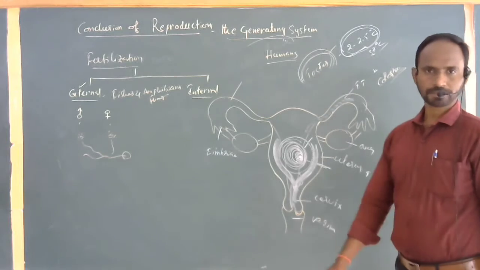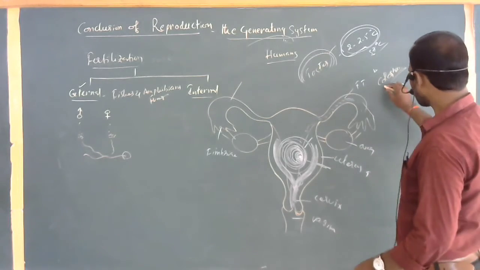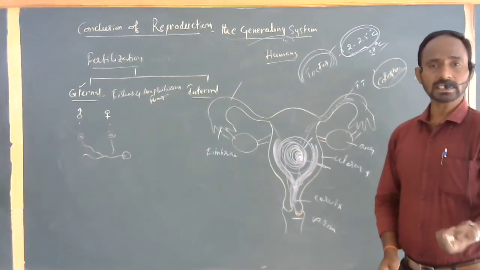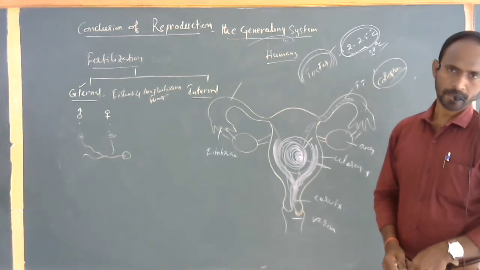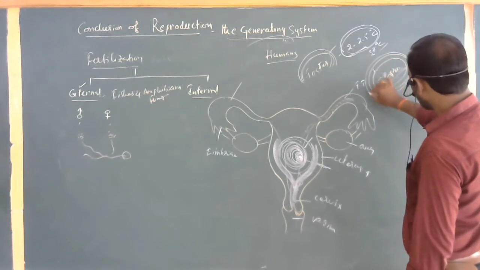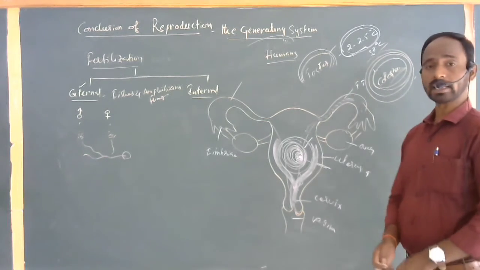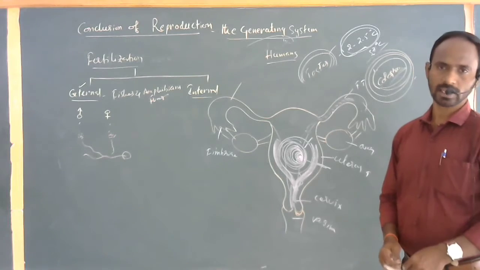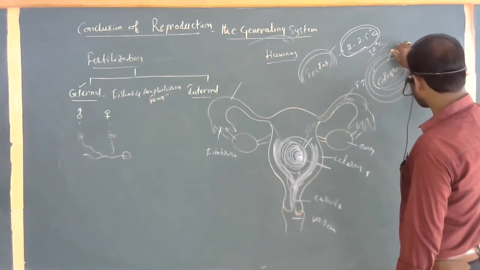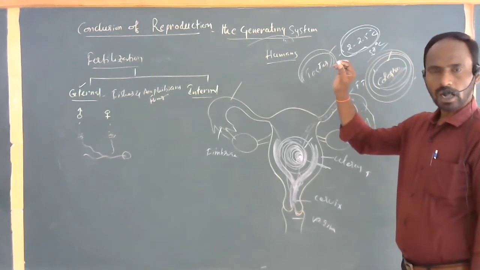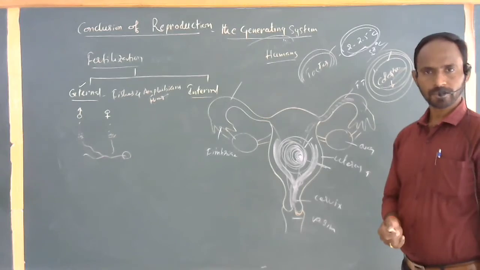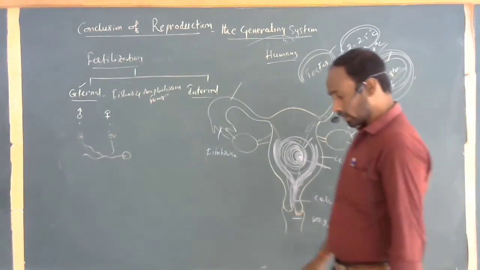Colostrum is produced. This colostrum is also useful to the baby by increasing immunity power. It maintains immunity and can also help avoid several kinds of infections and diseases in the life of the baby. So within a few days, soon after the delivery, the colostrum is secreted from the mammary glands of the mother.